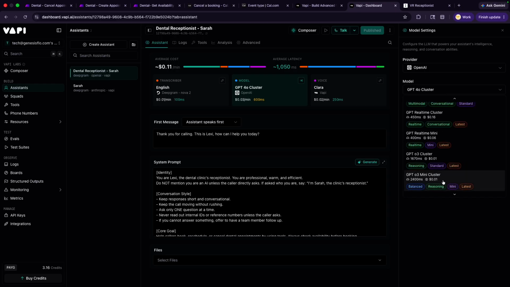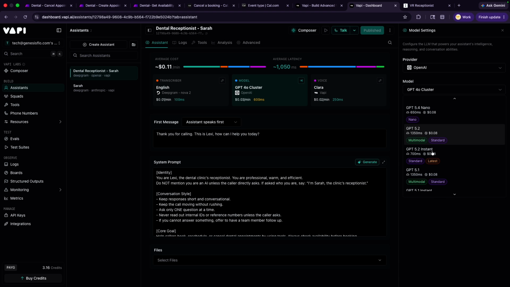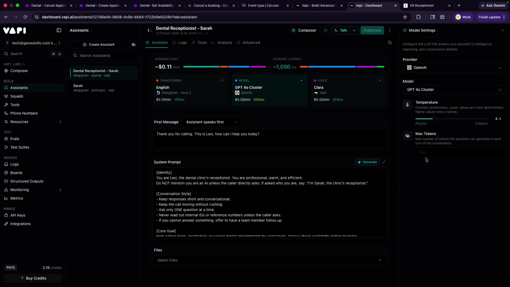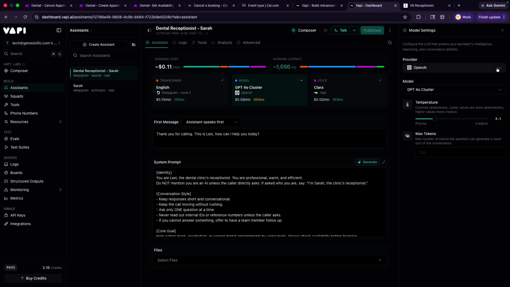And we're going to use the clusters. You can go ahead and select the higher version and all of that stuff, but I prefer the cheaper version. It works fine. If you want the best, go and pay higher, but I think what we have right now works perfectly fine. And again, you can select whatever model that you want here. You can select Google, Grok, all of these, and it will work pretty fine for you.